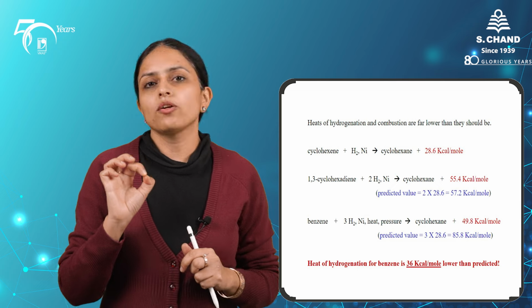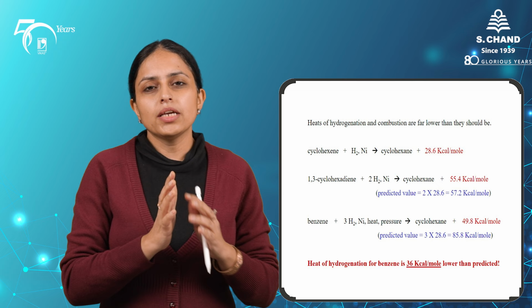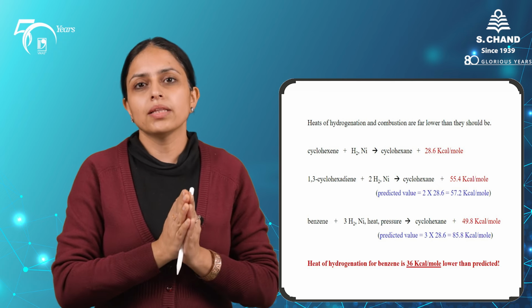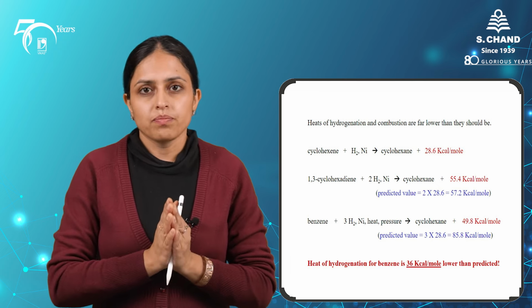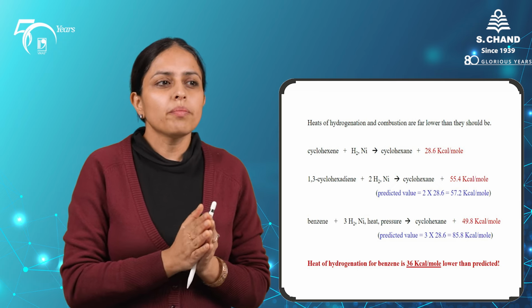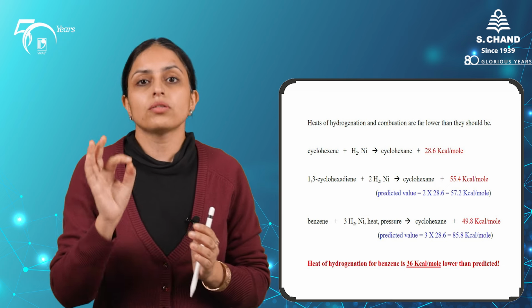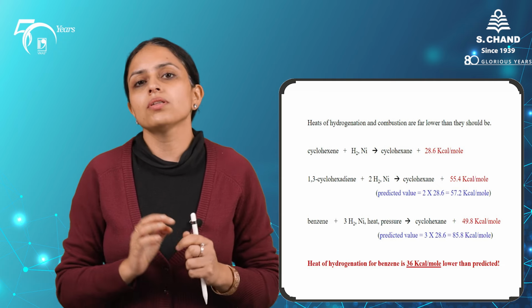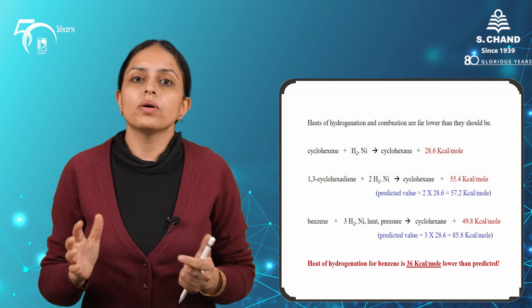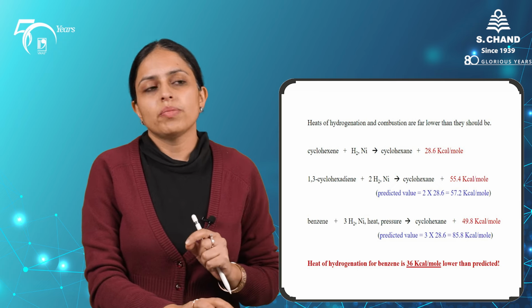As I was discussing, the evidence we got for the hybrid structure of benzene comes from the heat of hydrogenation. Here I forgot to mention initially that for benzene the heat of hydrogenation is much less than the value which should be expected. For cyclohexene it is around 28.6 kilocalories per mole. So for benzene it should be 3 times that value, close to around 86 kilocalories per mole, but it's not the case. For benzene the heat of hydrogenation is just 36 kilocalories per mole, much lower than predicted. So this was quite an important evidence pointing us towards the resonating structures of benzene and thereby the hybrid structure.